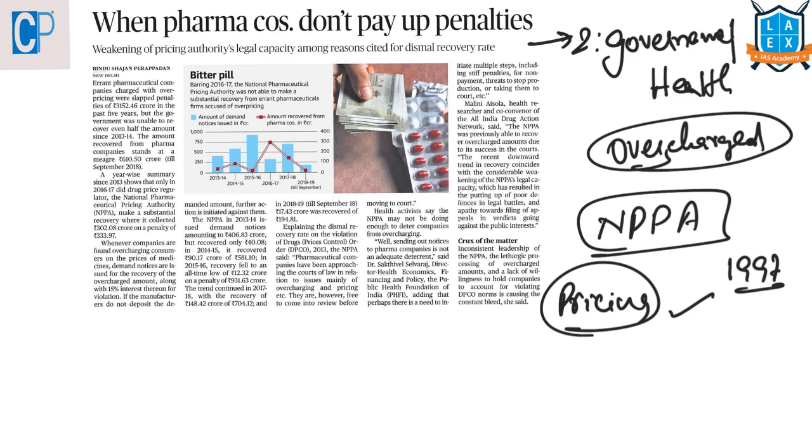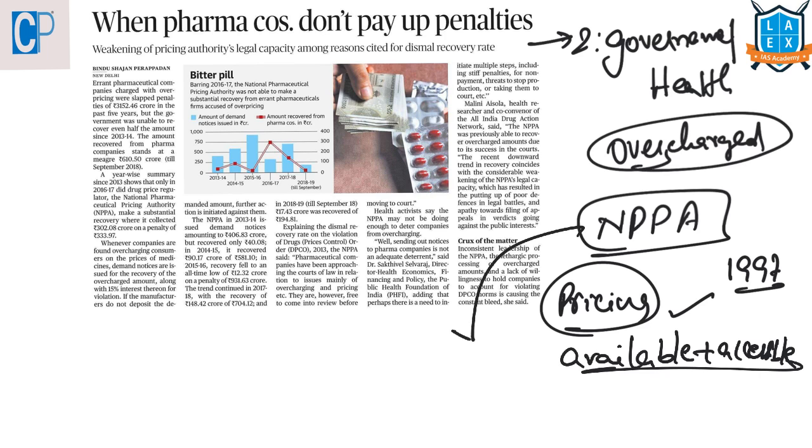which should price the drugs. And it is this authority which should also make sure that the drugs are available as well as accessible. They are accessible at affordable prices, and this functions under the Ministry of Chemicals and Fertilizers. What are the functions of this authority? As we said, it is this authority which will price the drugs and make sure they are available and accessible at affordable prices.